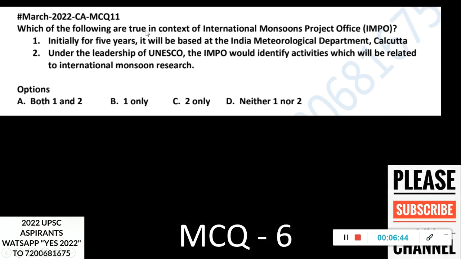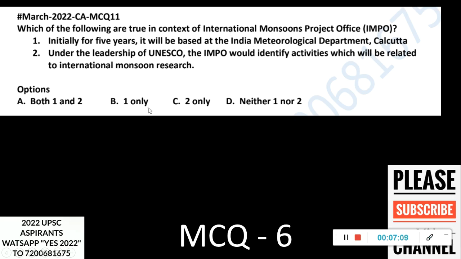Question number 6: which of the following are true in context of International Monsoon Project Office (IMPO)? Initially, for 5 years, it will be based at the Indian Meteorological Department, Calcutta, meaning kind of headquartered or located or situated in the IMD office of Calcutta. Under the leadership of UNESCO, the IMPO would identify activities which will be related to international monsoon research. So, the leadership and the base. That is the thing about International Monsoon Project Office.